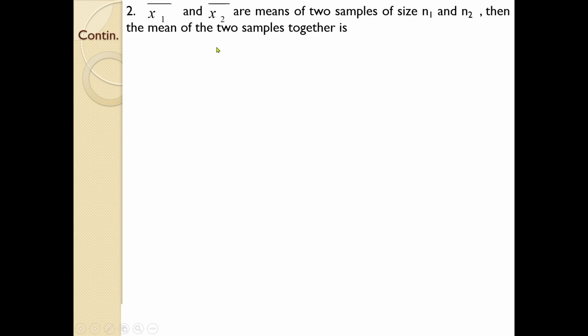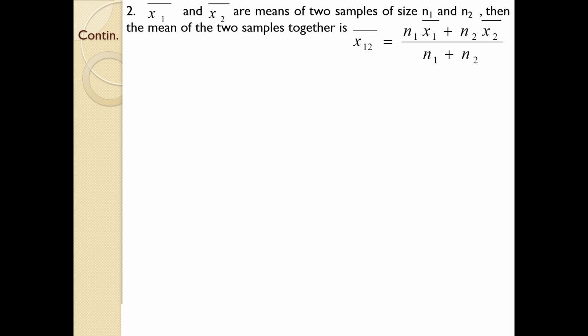Then the mean of the two samples together. Sometimes you may need to find the mean of two groups. In that case, how are we going to find it? The combined mean of the two groups can be found by using the equation mean 1 2 equals n1 into mean 1 plus n2 into mean 2 divided by n1 plus n2. Whenever you are asked to find the combined mean, usually the means of the two groups are given and you are asked to find the combined mean.